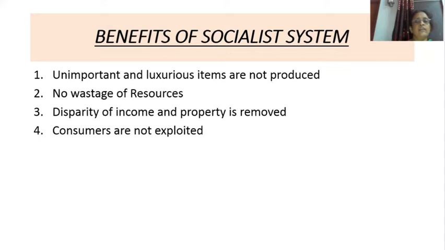Then third one is that there is no disparity of income and property. Everything is equally distributed among the people. That is why there is no difference between the rich and the poor. All are having an equal amount of money, and everything is equally distributed among the people. That is why there is no disparity of income and property.